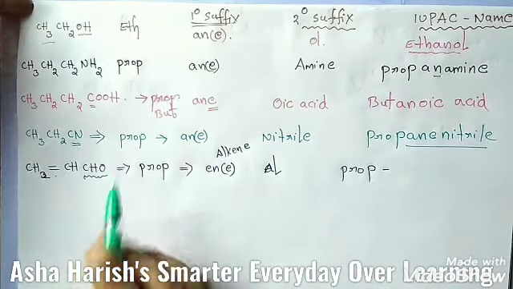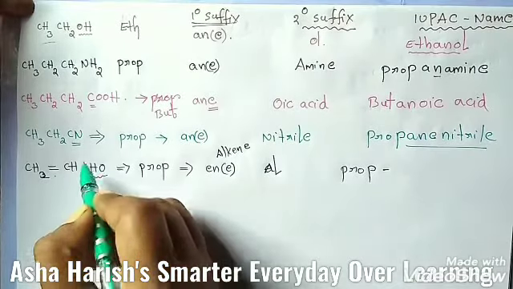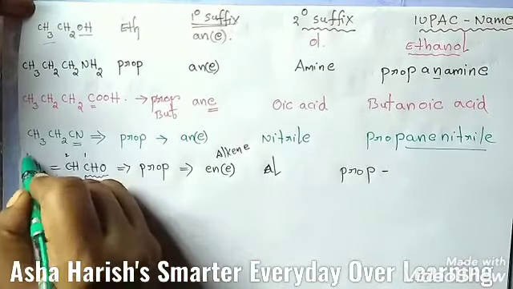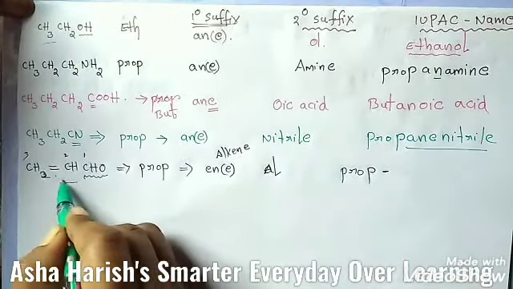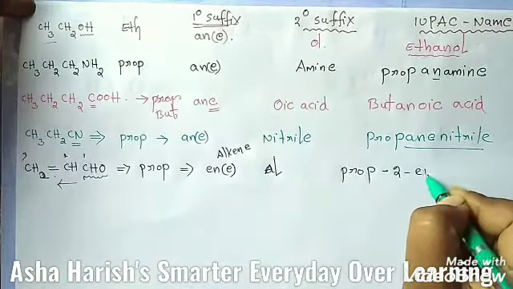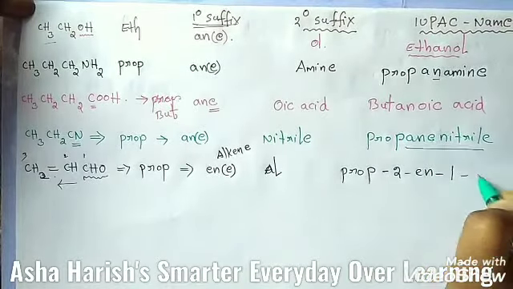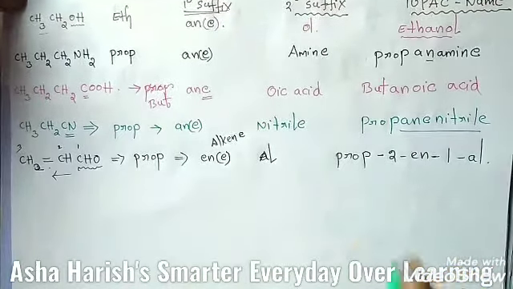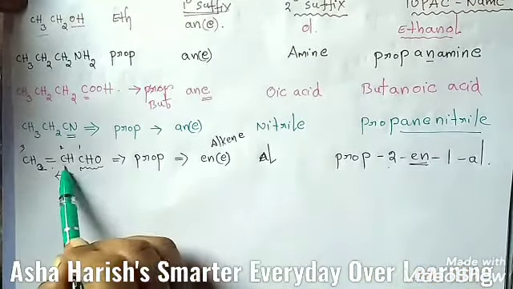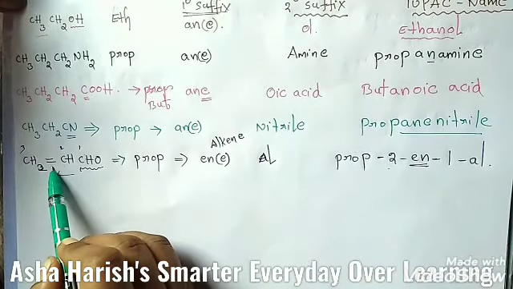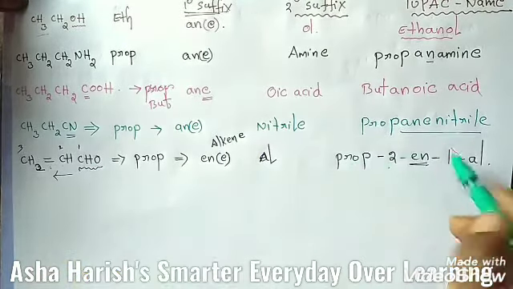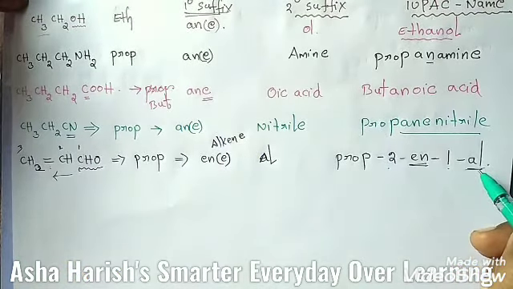You should give the first priority to the carbon present in the functional group: 1, 2 and 3. Numbering should be like this, right to left. And prop-2-en-1-al. Why? Because prop-2-ene means alkene group, nothing but a double bond. So at the second carbon, double bond is located here. At first carbon only the functional group is located. So 1-al, al means aldehyde group.